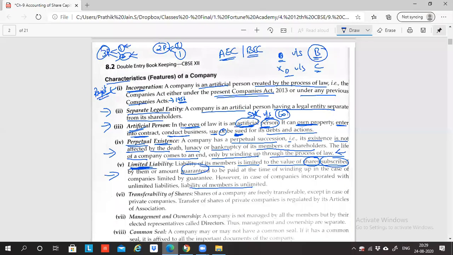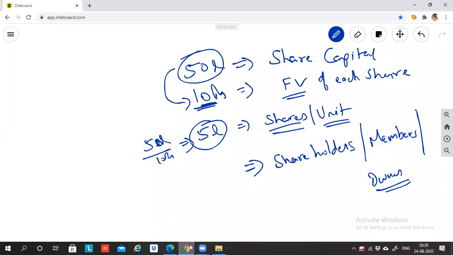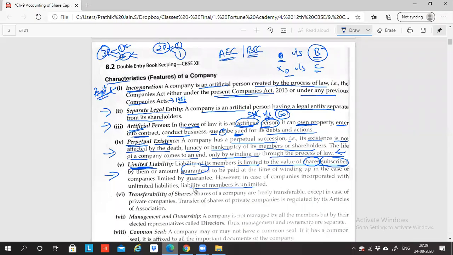So shares and units are the same, sir. Yes, shares and units are the same. This 10 rupees is called share price or unit price. Units are also called shares. Okay, so comfortable? Yes, sir. So this is the concept of shares, guys.